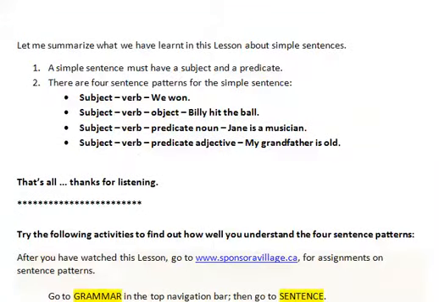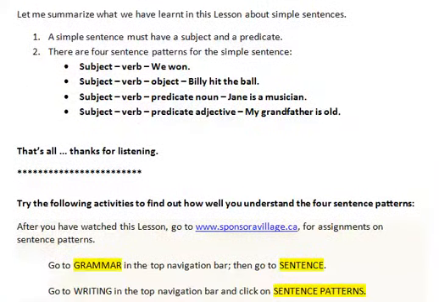Let me summarize what we have learned in this lesson about simple sentences. Number 1, a simple sentence must have a subject and a predicate. 2, there are 4 sentence patterns for the simple sentence. Subject verb, we won. Subject verb object, Billy hit the ball. Subject verb predicate noun, Jane is a musician. Subject linking verb predicate adjective, my grandfather is old.